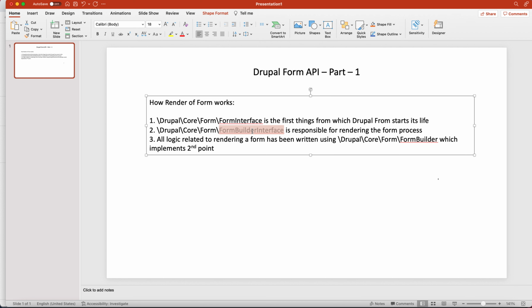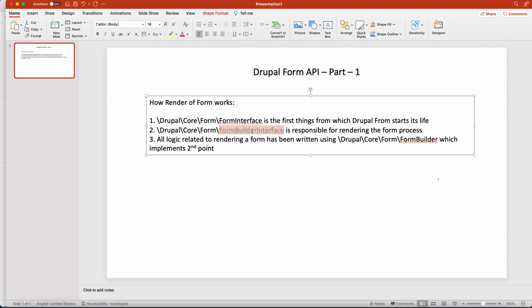Okay, so now when we hit anything where there is a form, each request first goes to the routing system, which is provided by the route handler, which handles all the requests. It differentiates routes by form in routing.yml itself.